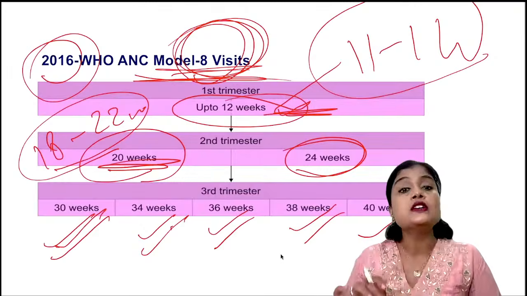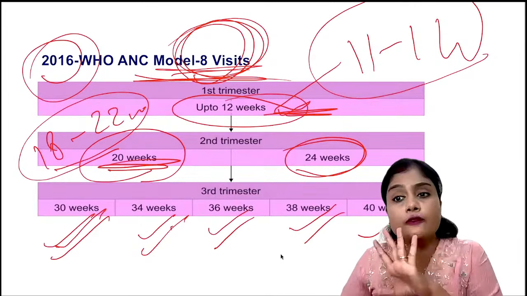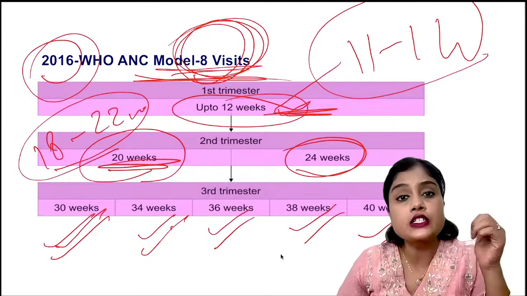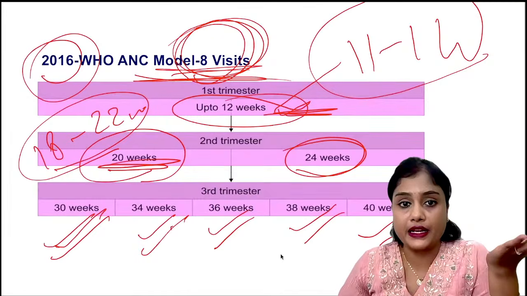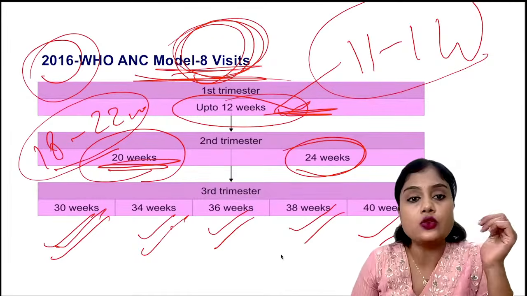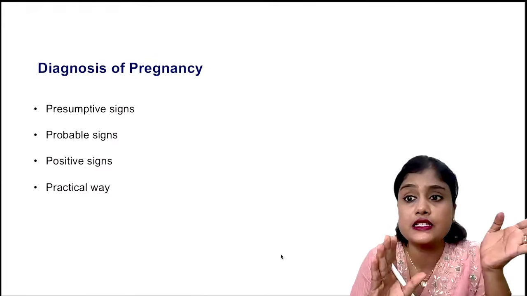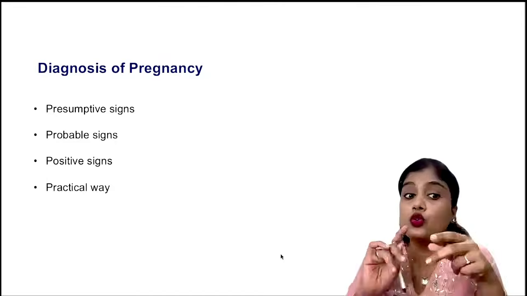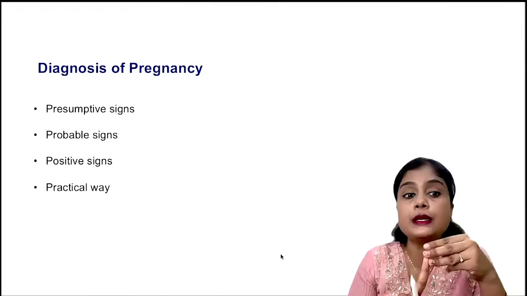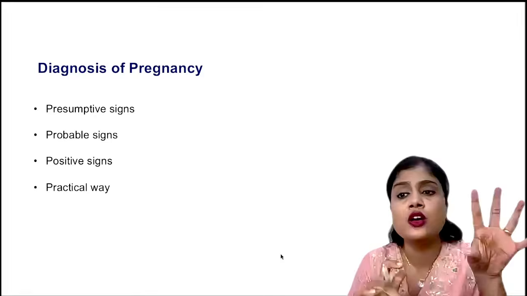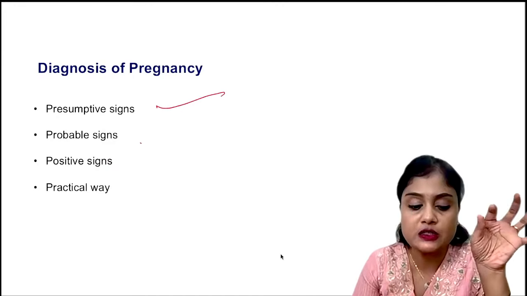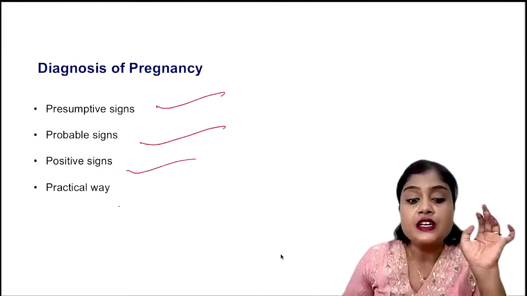Okay. So coming next, now you've understood all these things. Let us go ahead with the diagnosis of pregnancy. Now coming to the diagnosis of pregnancy, we have seen in the last 2 years itself, there were three questions, two times in NEET PG and one time in NEET PG. It was such a recurrent question. What are presumptive signs, probable signs, positive signs? So let us see what the question was.